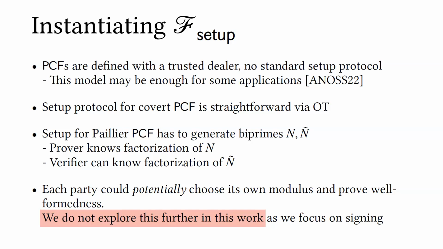The prover can know the factorization of n, and the verifier can know the factorization of n tilde. In principle, these two parties could just pick n and n tilde themselves locally and prove in zero knowledge that they're well-formed. But we focus on signing in this work, so we don't really explore exactly what each of these parties has to say about their moduli to prove that they're well-formed.